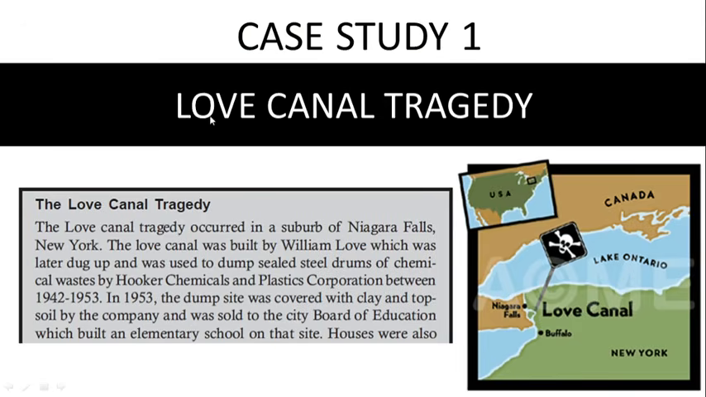Case study number 1: the Love Canal tragedy. Love Canal was a site proposed by William Love in the area of New York. It was a canal that was partially constructed, and the plan was to interconnect Niagara Falls with Lake Ontario in order to have a better water supply. But when the proposal was put forward, the financiers involved became bankrupt due to financial constraints and the economic depression going on in America at that time. So this canal was never completely constructed.